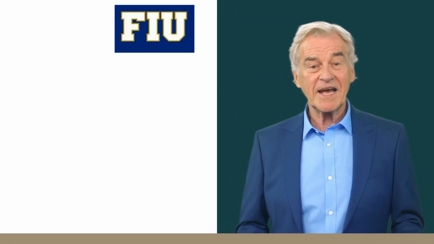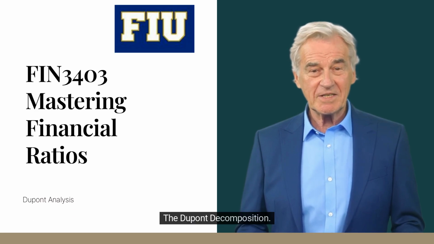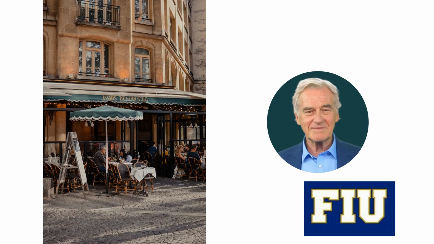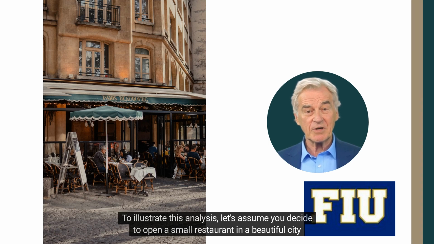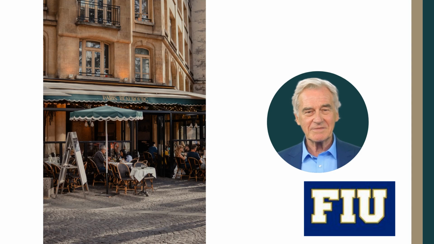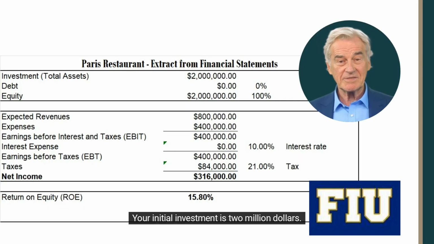Hi. I will now walk you through a powerful analysis, the Dupont decomposition. To illustrate this analysis, let's assume you decide to open a small restaurant in a beautiful city, Paris. Your initial investment is $2 million.